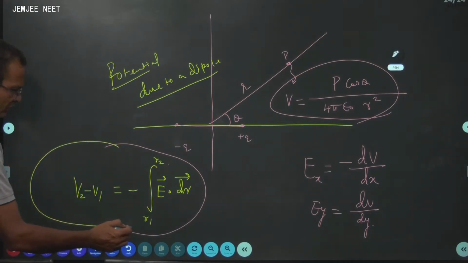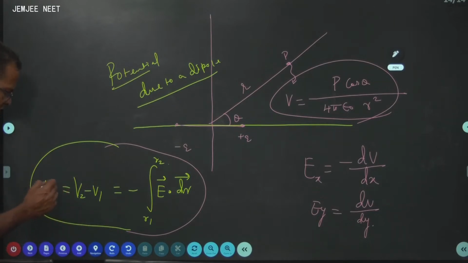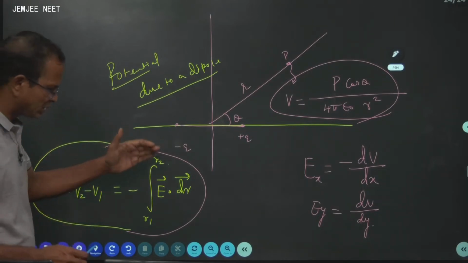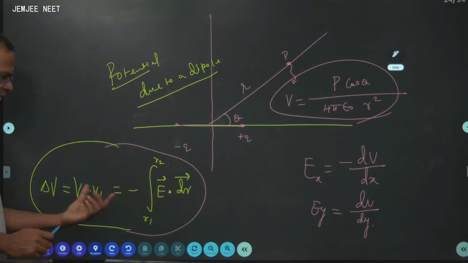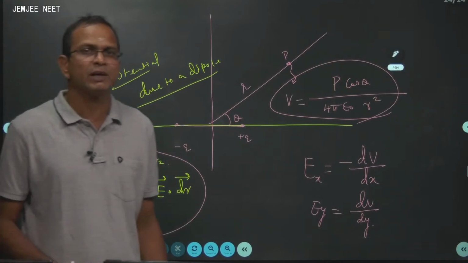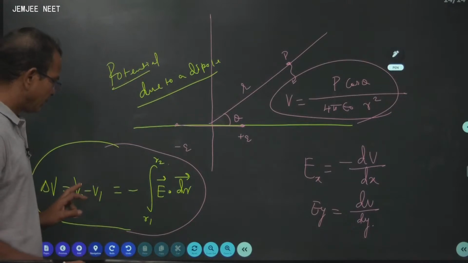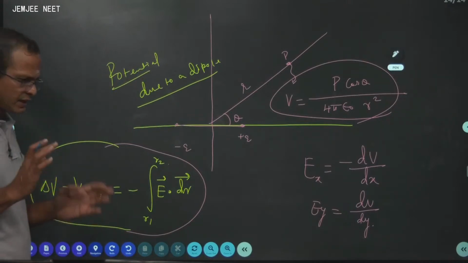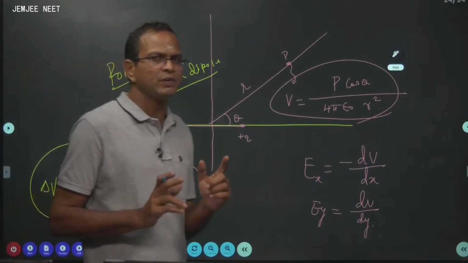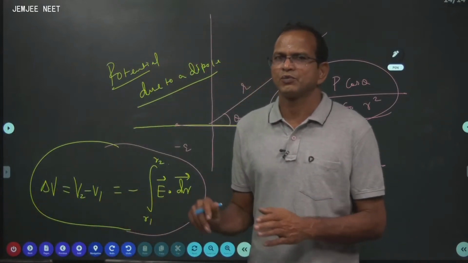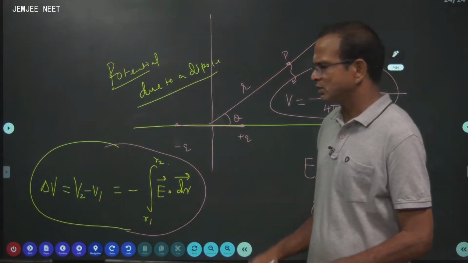This is nothing but V2 minus V1, which is delta V, the change in potential. So final potential minus initial potential is given by minus the integral of E dot dr. This is how electric potential difference between any two points is defined: the negative of the line integral of the electric field from one point to another.